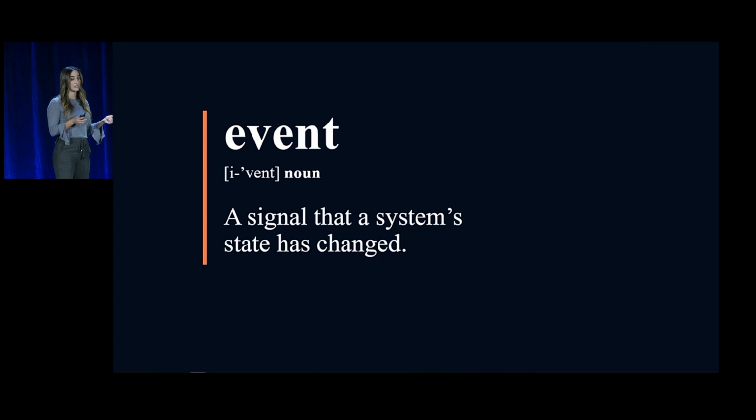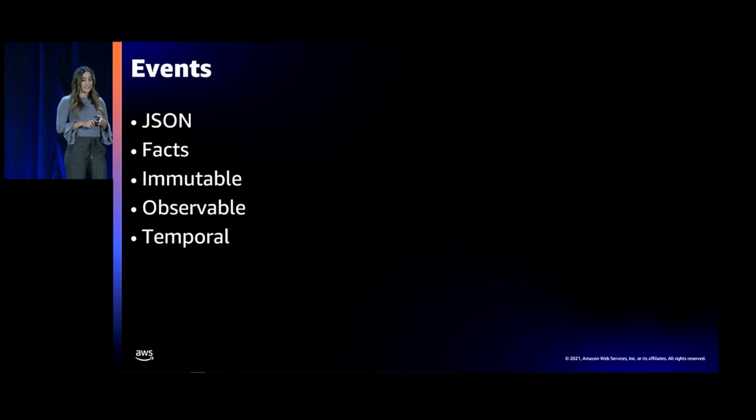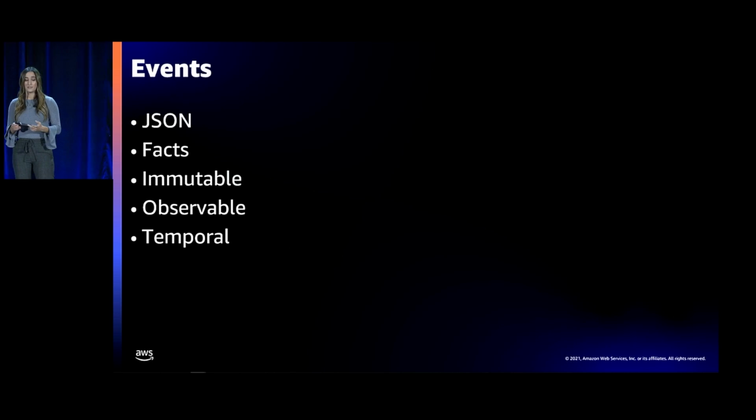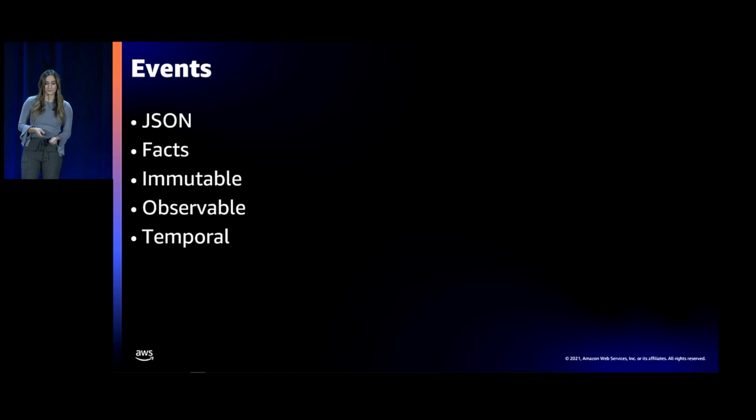So in the simplest terms, an event is a signal that a system's state has changed. It's a JSON. They have attributes. The attributes are that they are a fact. They are immutable. So once it's done, it's done. You can't unring the bell. So for example, if a customer places an order and then cancels it, that's two separate events. It doesn't undo the first event. It's observable, so anybody who's authorized can watch the event.